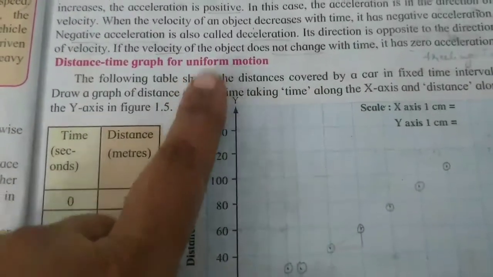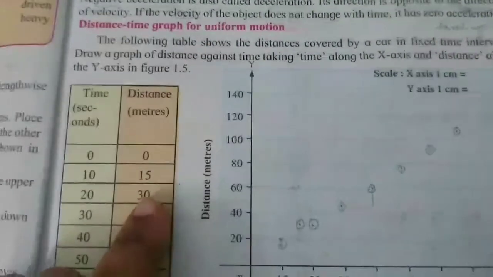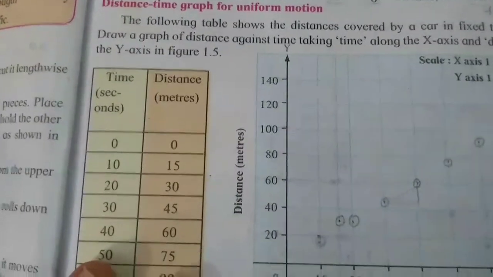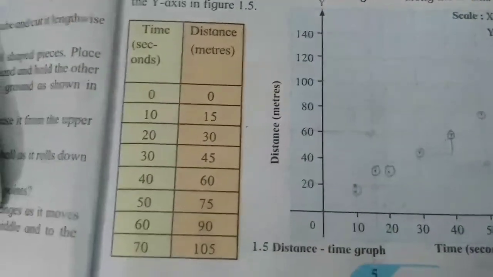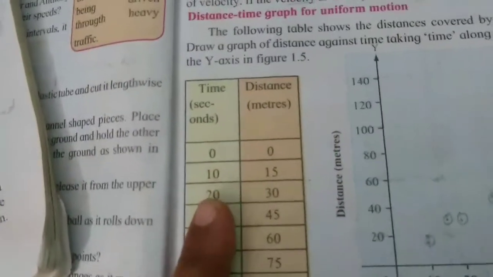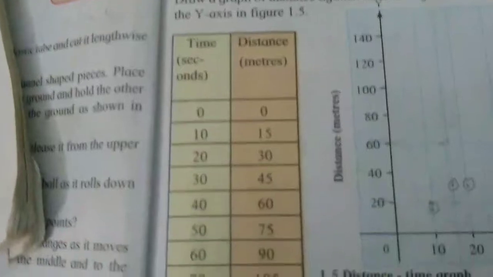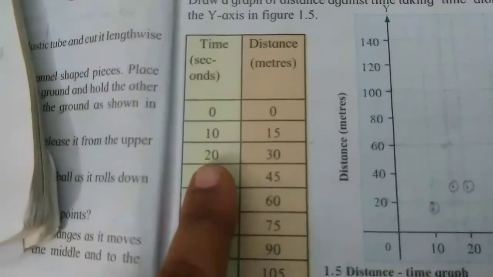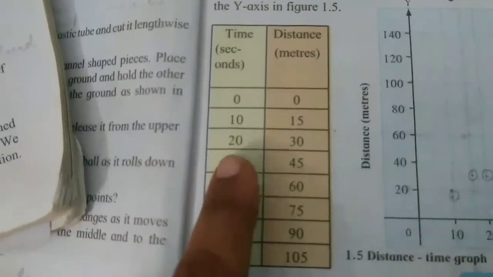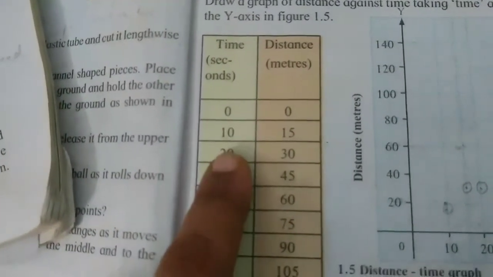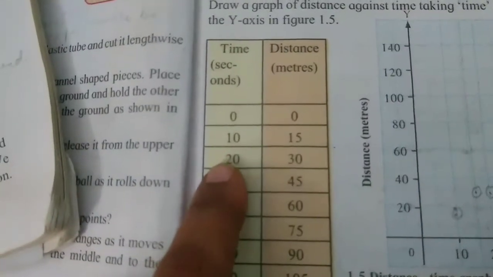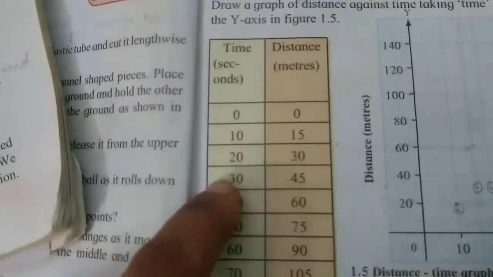Now distance time graph for uniform motion. You know what is meant by uniform motion. Equal distance in equal intervals of time. If it is there, then it is uniform motion. You can see here a car is traveling, and the distance covered in each particular time interval is given in the table. You can see the difference in every interval is 10 seconds. First is 0 seconds, then 10 seconds, 20 seconds, 30 seconds. So the difference is 10 seconds in every interval.